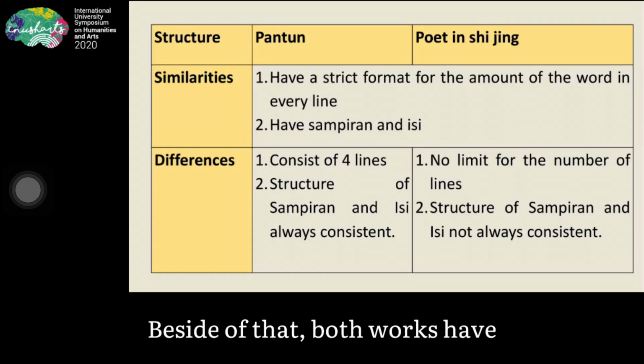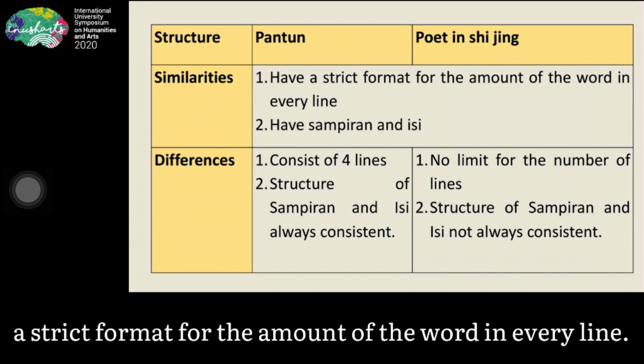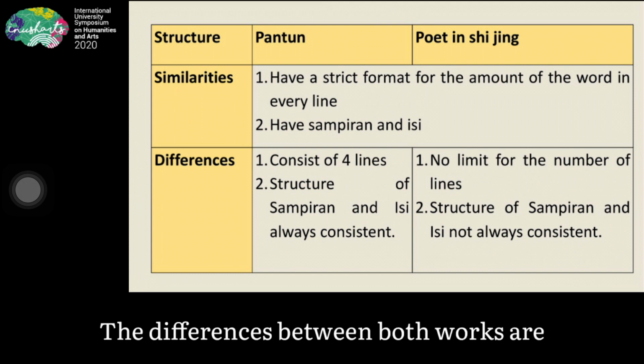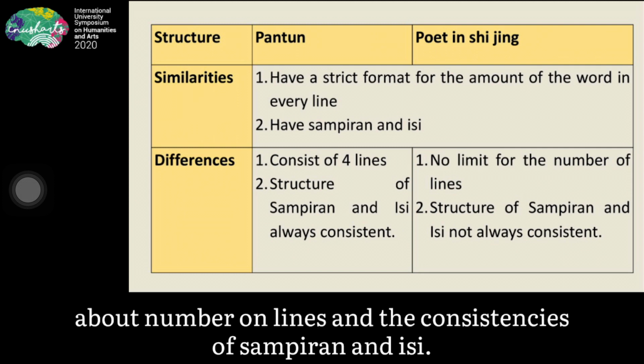Besides that, both works have a strict format for the number of words in every line. The differences between both works are the number of lines and the consistency of sampiran and isi.